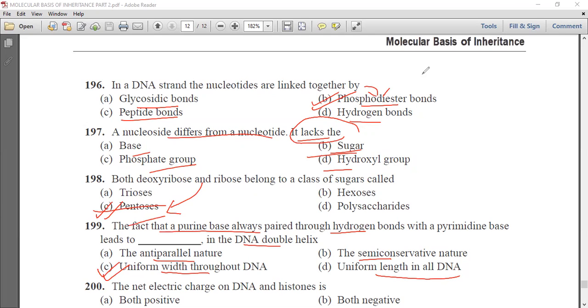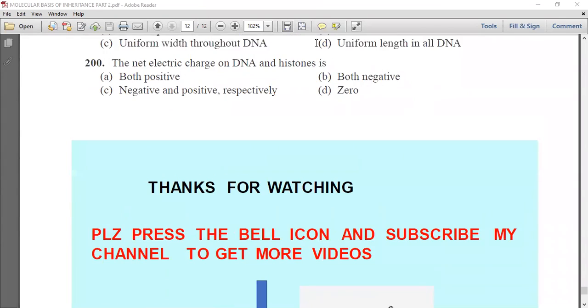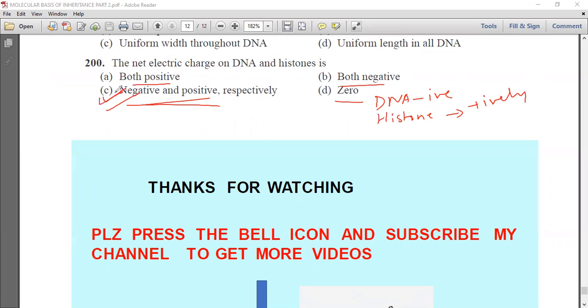Next question and the last question is, the net positive charge on DNA and histone is both positive, both negative, negative and positive, and zero. So we know that net positive charge, it is negative and positive. We know DNA is negatively charged and histones are positively charged. So C is the correct answer.